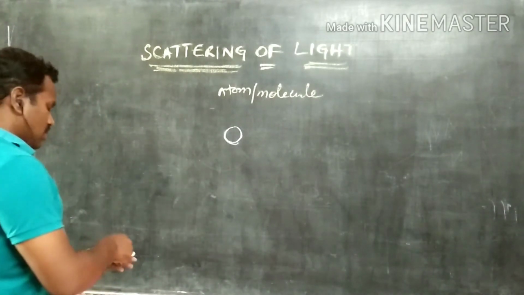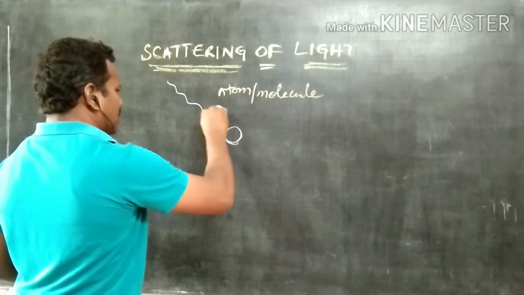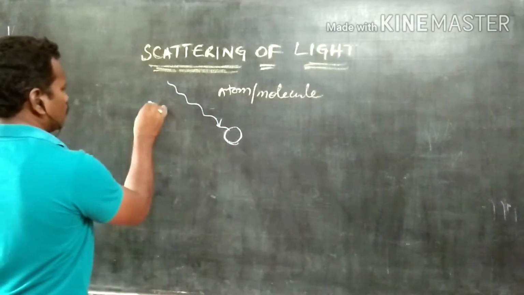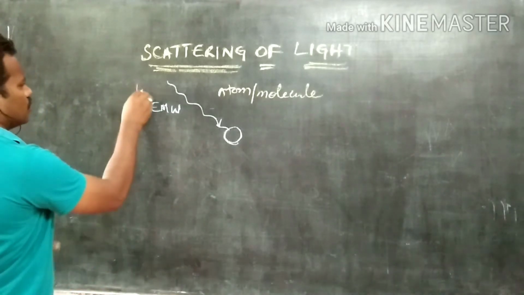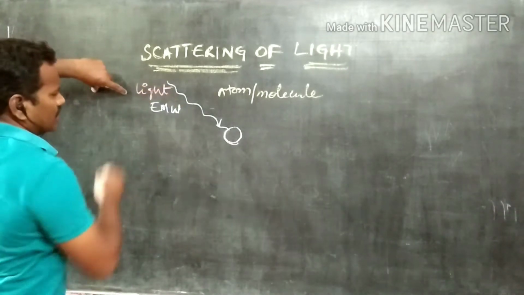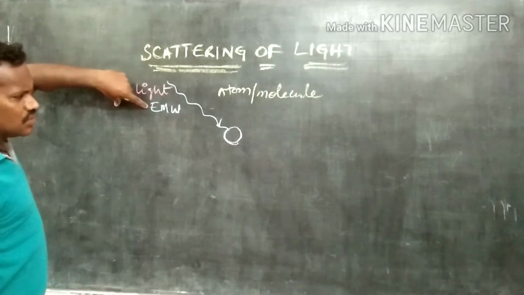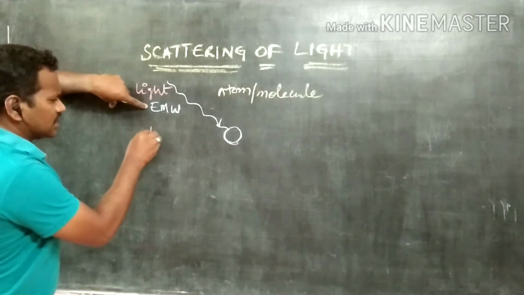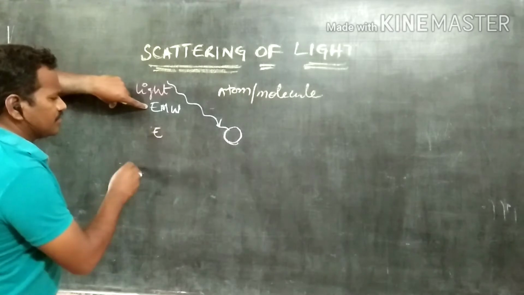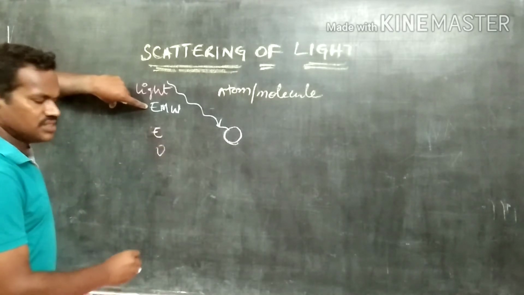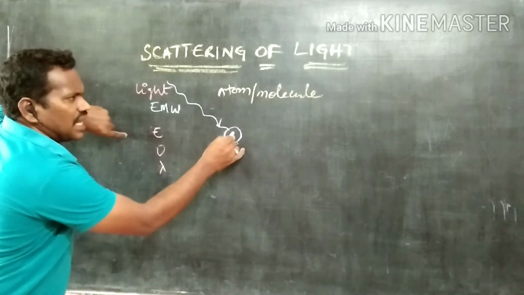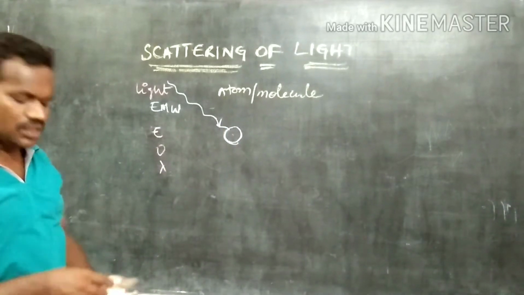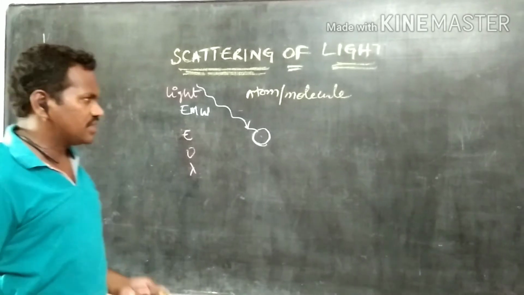On this, a certain amount of electromagnetic wave falls, because light is always in the form of an electromagnetic wave. Whenever the light, that is an electromagnetic wave with certain energy, frequency and wavelength, falls on this atom or molecule present in the atmosphere.